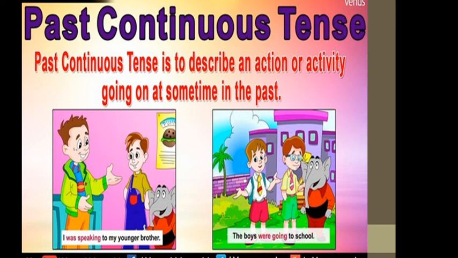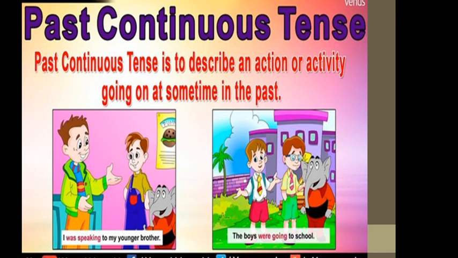Past continuous tense is used to describe an action or activity going on at some time in the past. For example, I was speaking to my younger brother. I was speaking, not I am speaking.